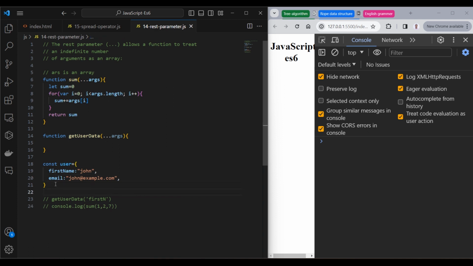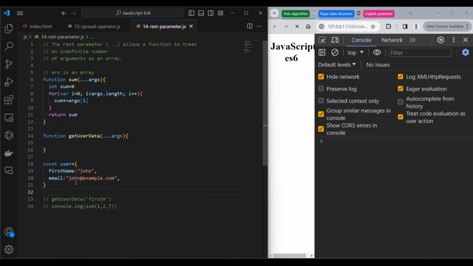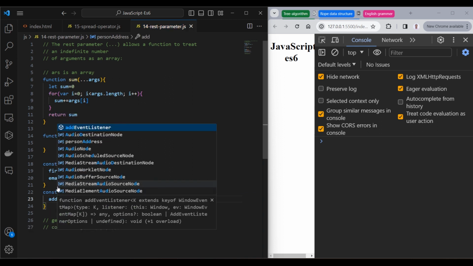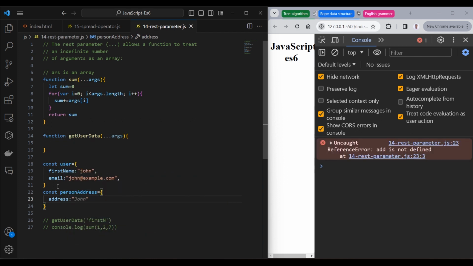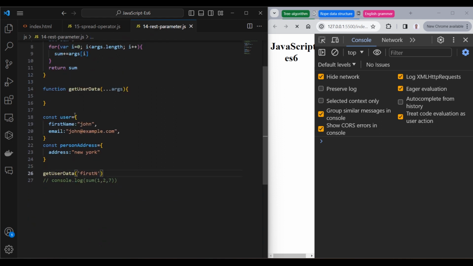and then let's add another example, another object. For example, say personAddress. The address is going to be New York, and then here we're going to pass these two objects as parameters to our getUserData.